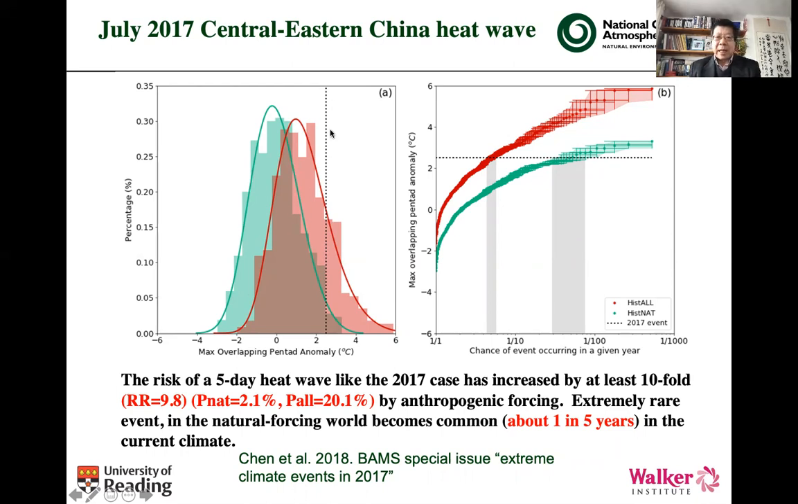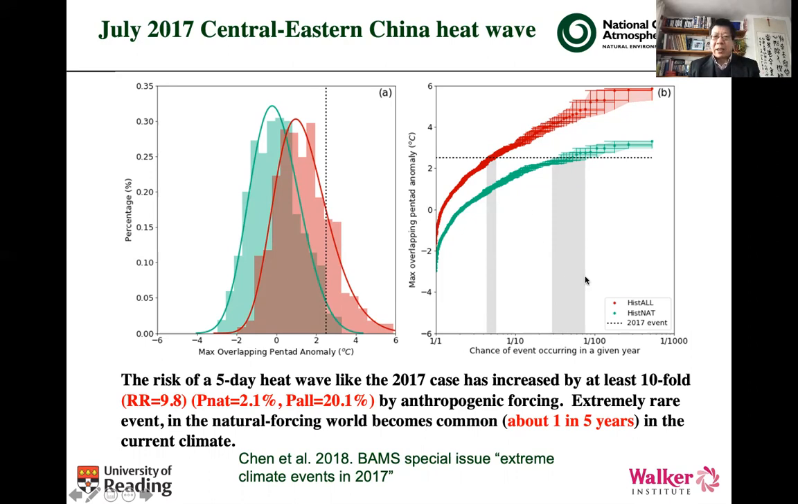And this dashed line shows the threshold for the 2017 heat wave. And you can see, for example, for the probability in natural simulation, this kind of event happened, for example, about 2%, but with anthropogenic forcing included, this becomes, for example, 20%. And so the risk ratio increased about 10-fold.